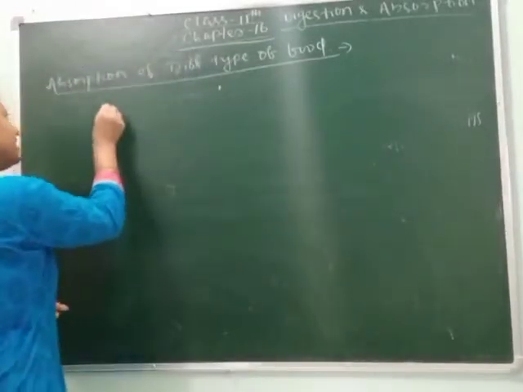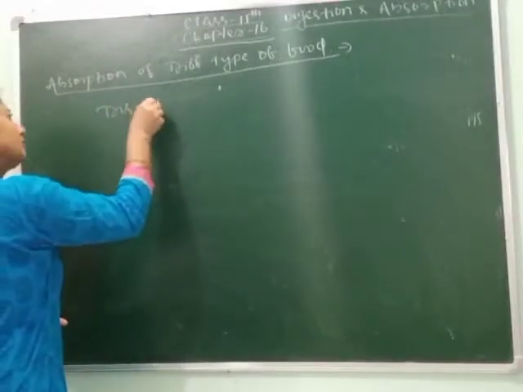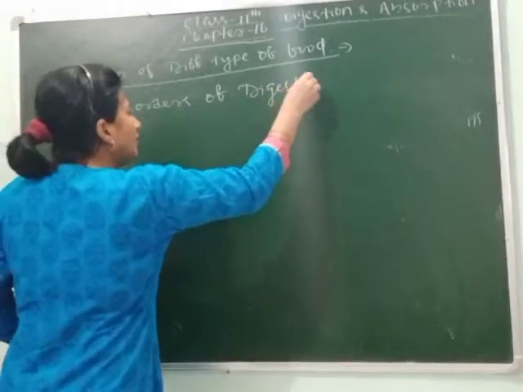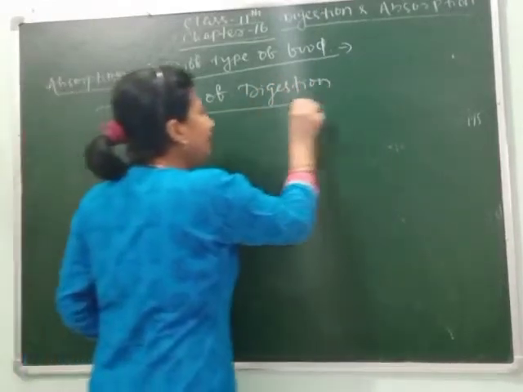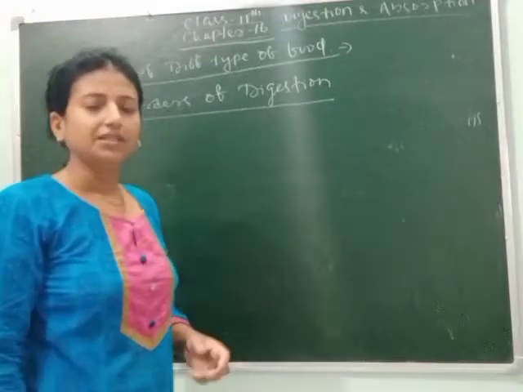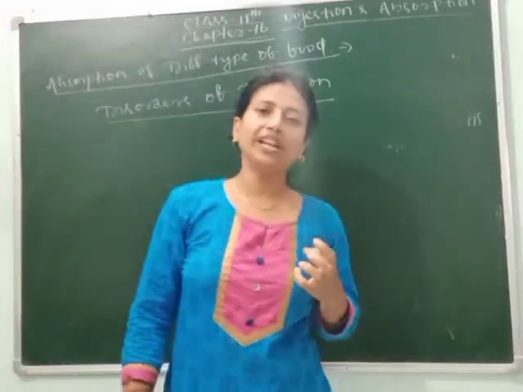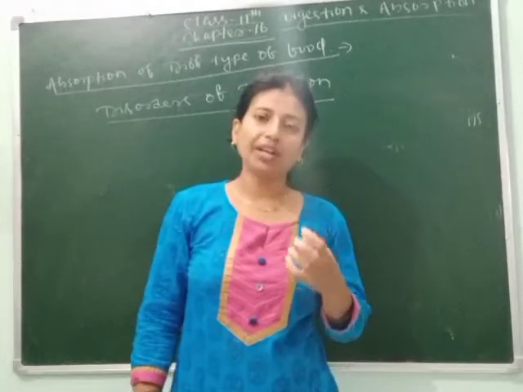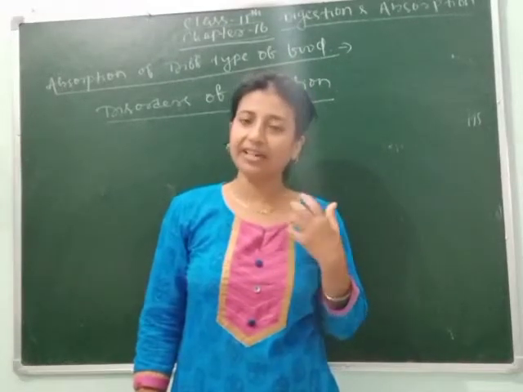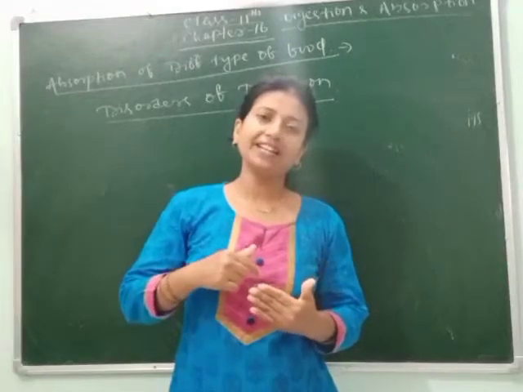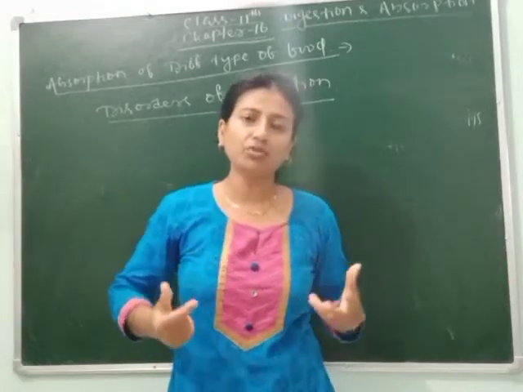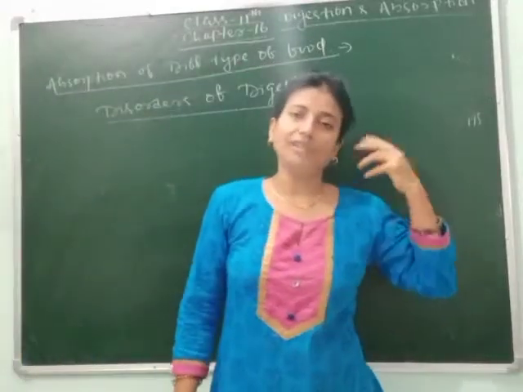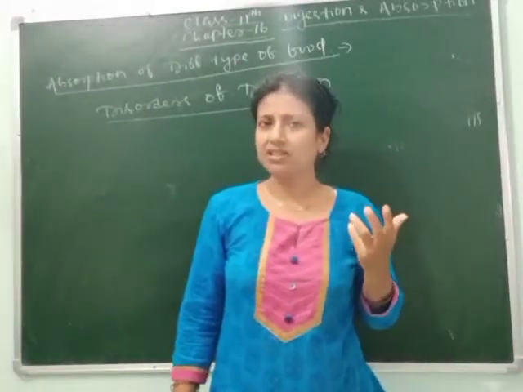Disorders of digestion means what will happen if we do not get the appropriate amount of nutrients that is required by our body. Suppose we take carbohydrates, proteins, fats, minerals, vitamins, etc. If we don't get these in appropriate amounts, then we show some symptoms. So they are called malnutrition. In malnutrition, you know about marasmus and kwashiorkor.